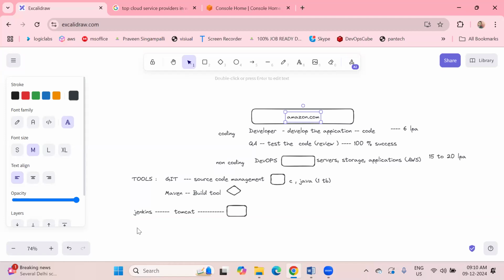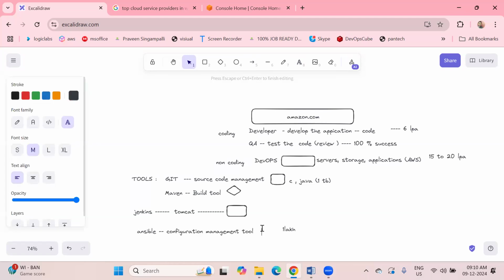Okay. The next tool is Ansible. Ansible is a configuration management tool. With this configuration management tool, we can manage servers. Suppose in real time we have lakhs of servers, 10,000 to some 1 lakh servers in a real-time organization.